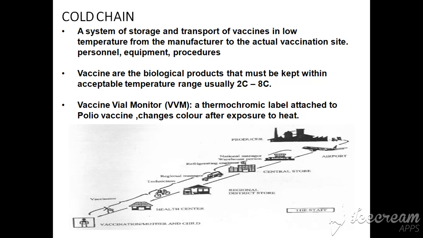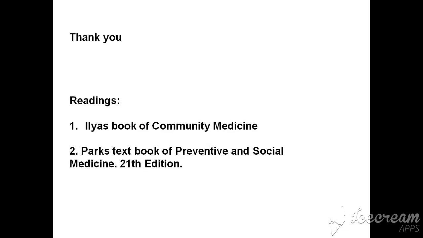The cold chain system is important in order to have a potent vaccine. Vaccines are biological solutions which should be kept at 2 to 8 degrees centigrade. This covers protection of the vaccine from the factory to the vaccination site, where the vaccinator injects the vaccine into the human body. So this is all about vaccine, immunity, and the cold chain system.